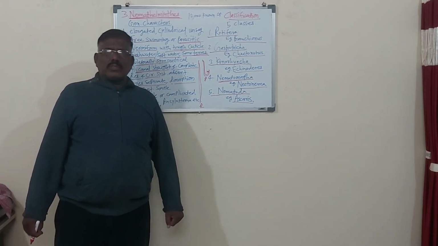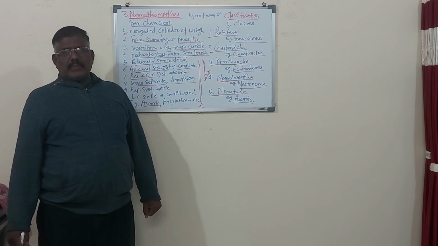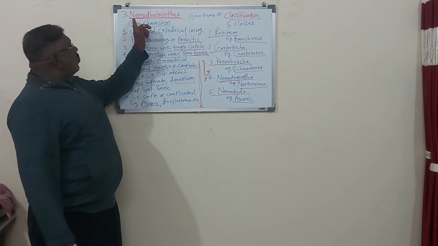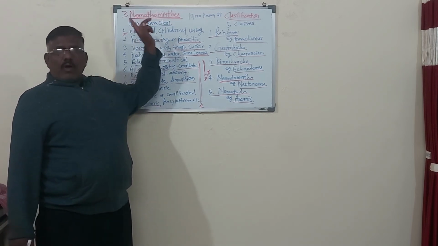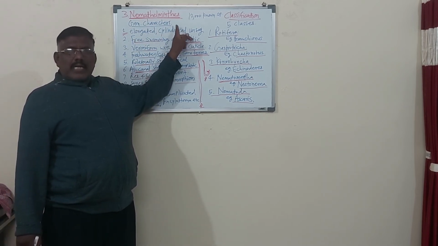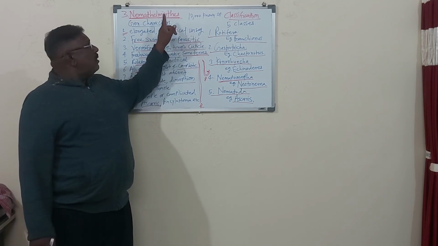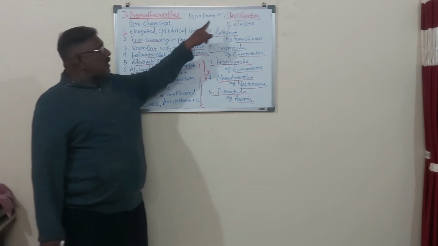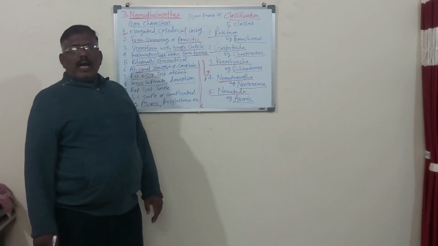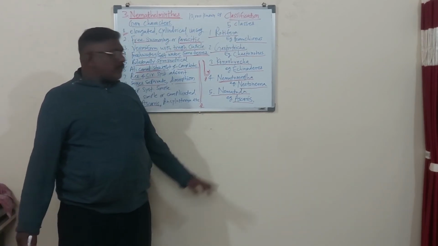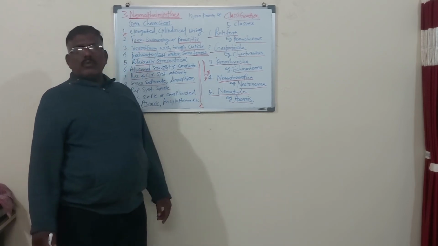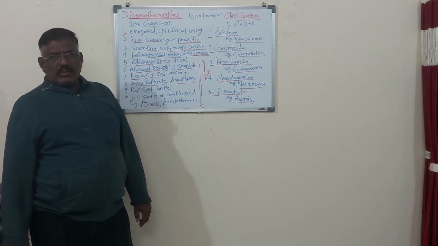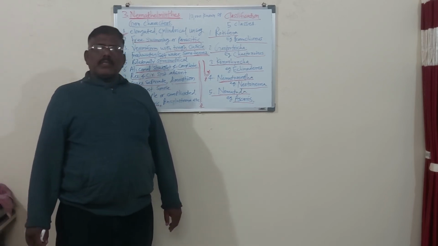So dear students, for today it is sufficient. In today's lecture, what we have studied: chapter number 3 from unit number 3, the last chapter from unit number 3. We have studied general characters and the classification, and one animal is given for type study, that is Ascaris. We have studied here the external morphology of Ascaris. So for today it is sufficient.